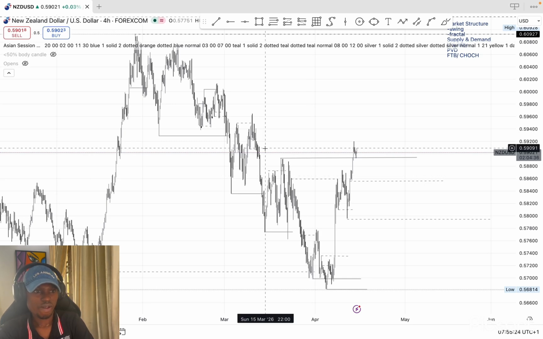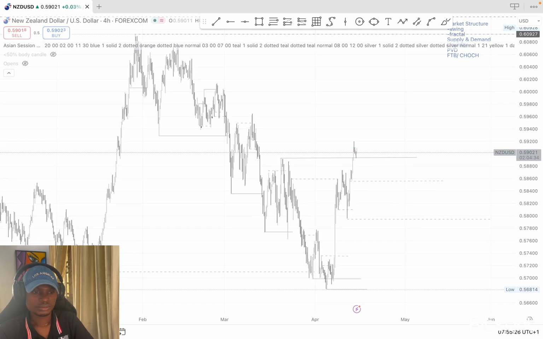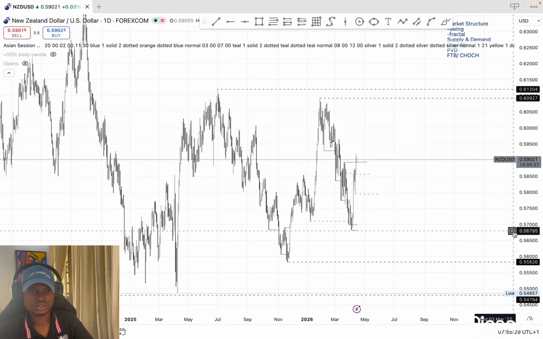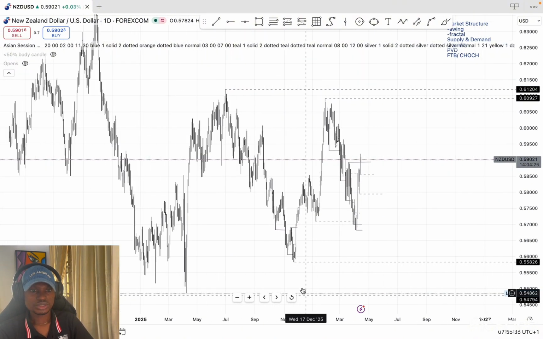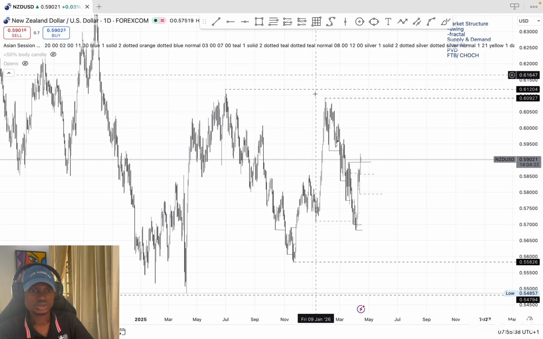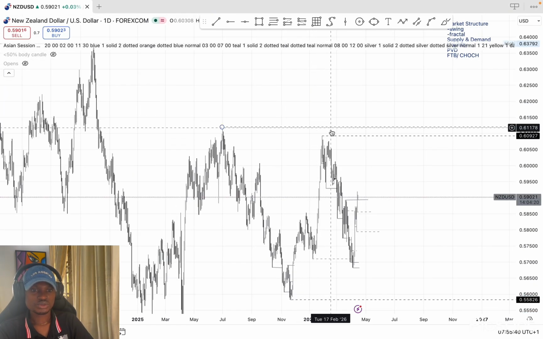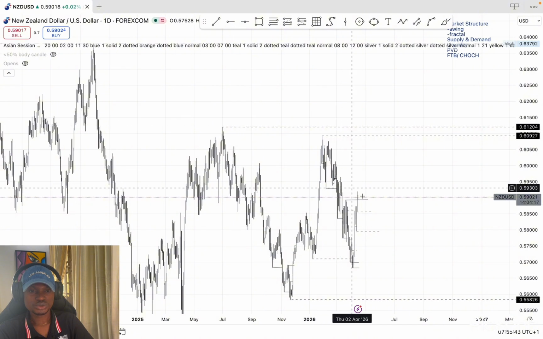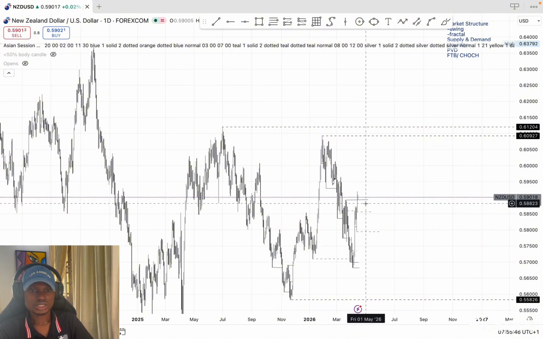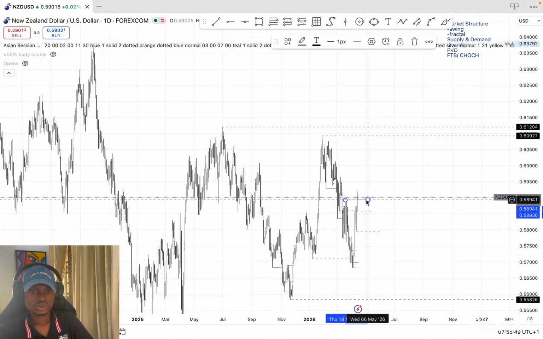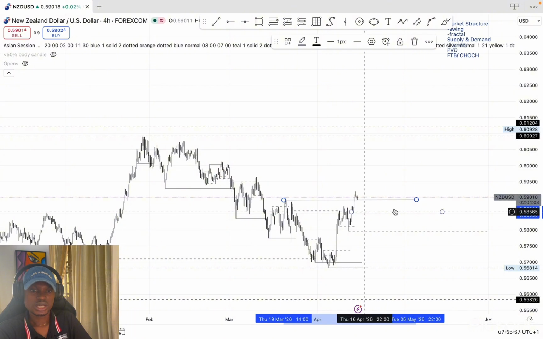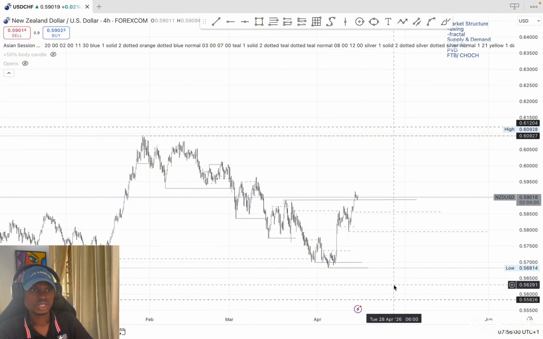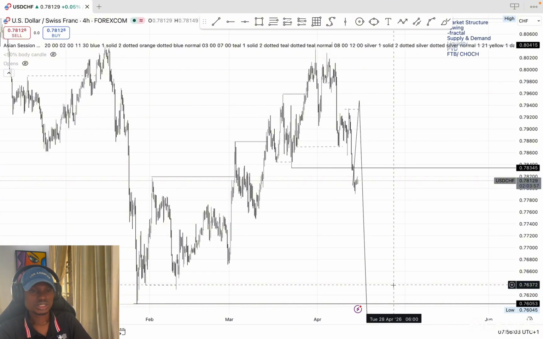If I should go to the daily time frame, you can see daily time frame is kind of bullish. The immediate trend is actually bullish. So even if we are to sell off, we'll first of all take out these highs, then before the sell off starts coming in. But for now, I want to see price get to this low. I want to see price get to either one of these lows, which is in the 4 hours, before we continue to push further into the highs. So that's my expectation for NZD USD. Next pair I'll be looking at is USD CHF.